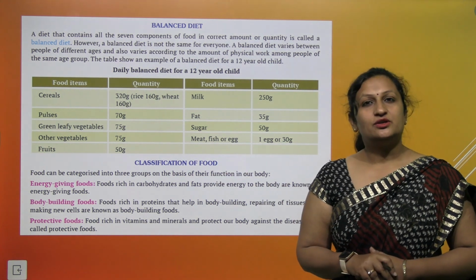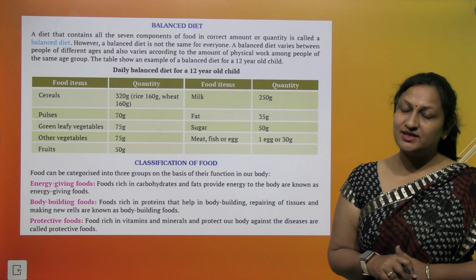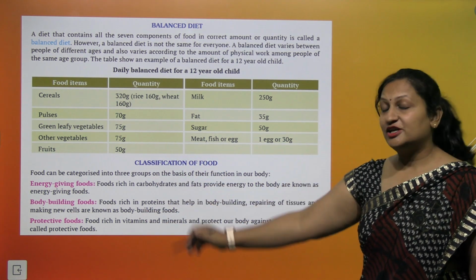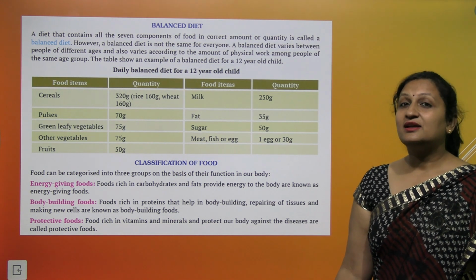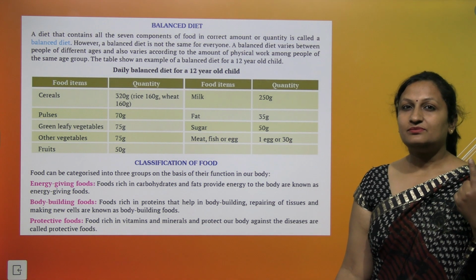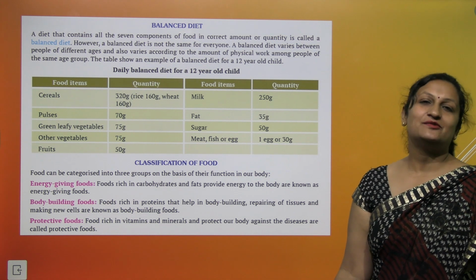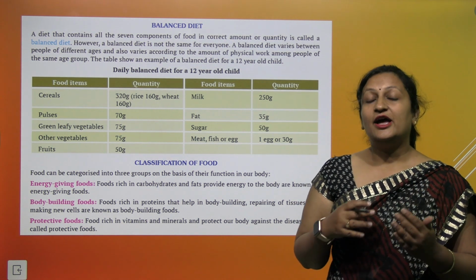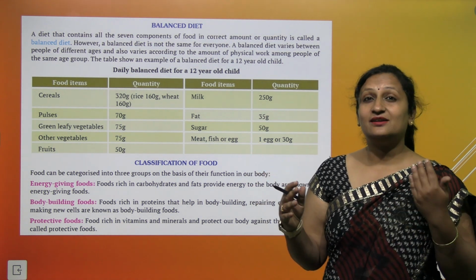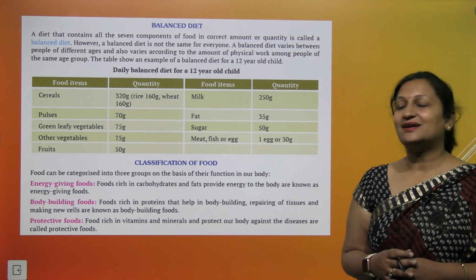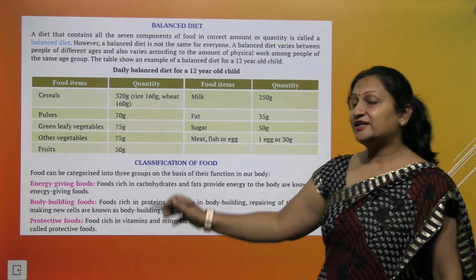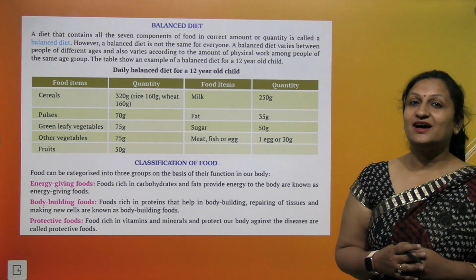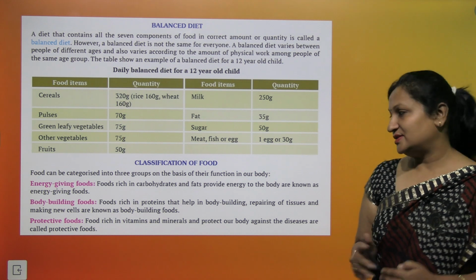Classification of foods. Children, we have already discussed all the nutrients. So we can classify food into the following categories. First is energy giving food. You all remember carbohydrates and fats are the energy giving foods. Bodybuilding foods are those which help in the repair and removal of damaged cells, that is, proteins. Yes, proteins are the bodybuilding foods. Protective foods provide us immunity and protect our body, and they are vitamins and minerals.